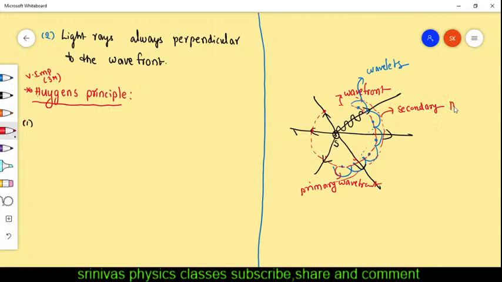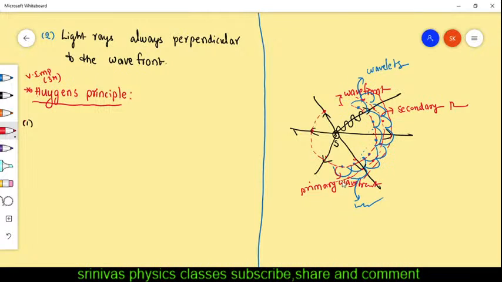Then again every point on the secondary wavefront acts like a source and produces a new disturbance. Again it generates wavelets, and the locus of these wavelets produces one more wavefront. Firstly one wavefront is generated, next the second, the third, the fourth, and the fifth wavefront.